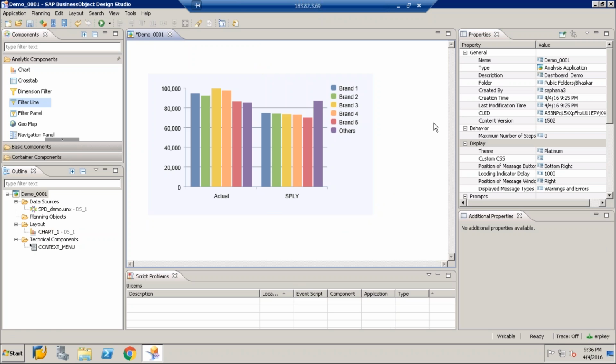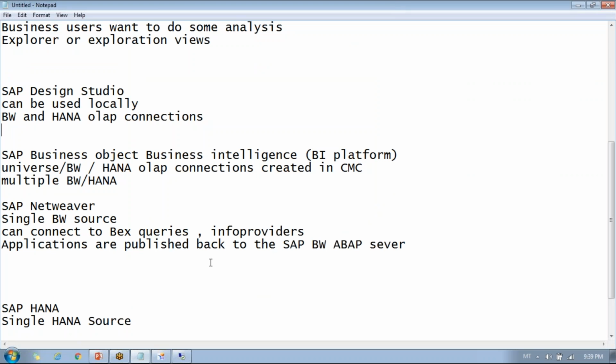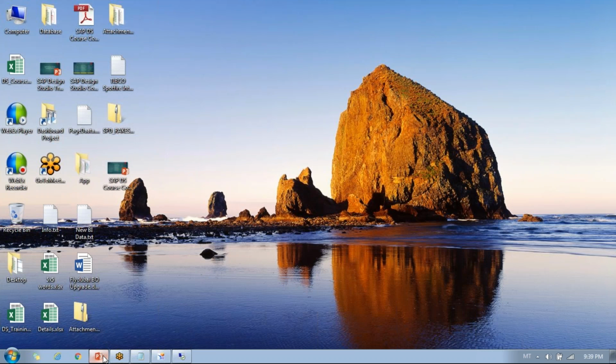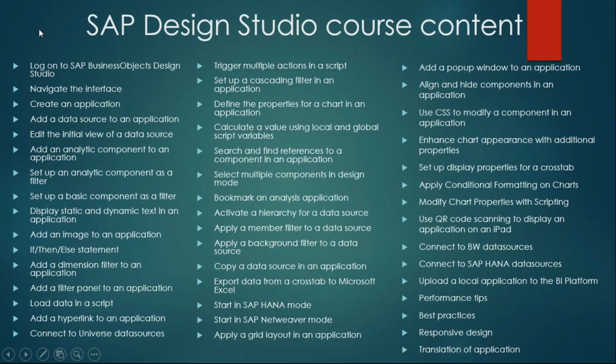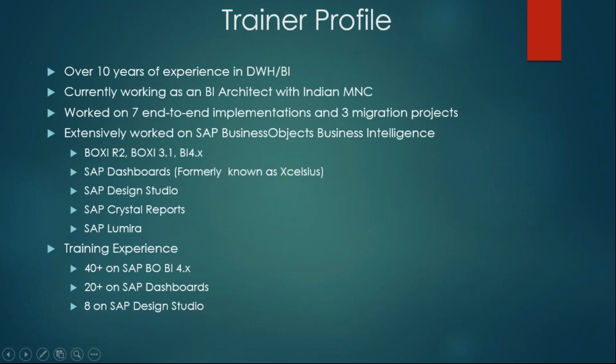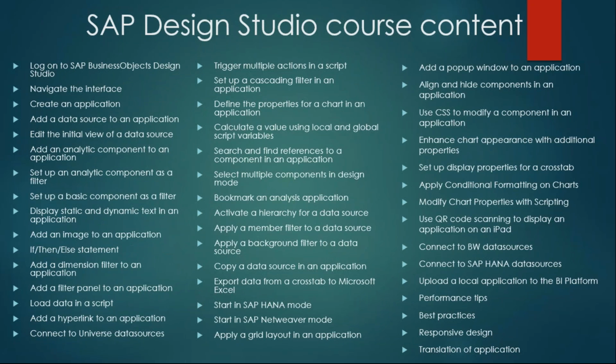Okay, so we'll be creating a dashboard, and all of you have seen the course content, I believe. So I'll just show you one more time. These are the topics we'll be covering during the course. You can go through the list, and if you have any other topic which you want to include, you can let me know. I'll tell you whether we can include it or not.